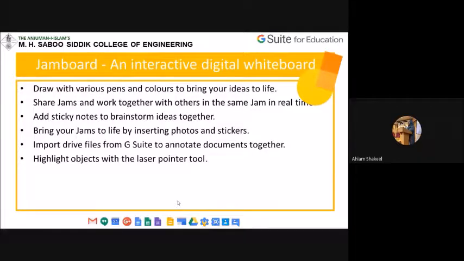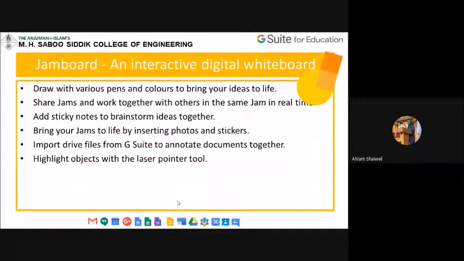Okay, it's an interactive device, and this Jamboard is not only a hardware device, but it also has a software part related to it. So the software that is used in the Jamboards, that's the Jamboard software, they have made available to G Suite for education, free of cost.